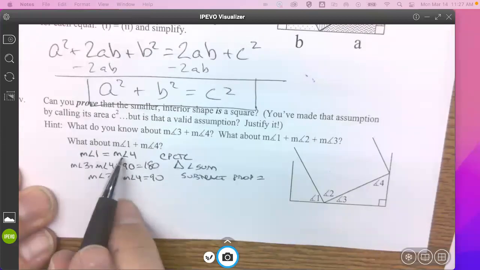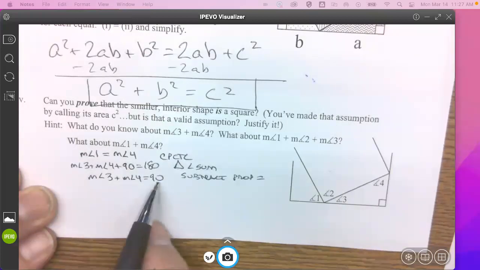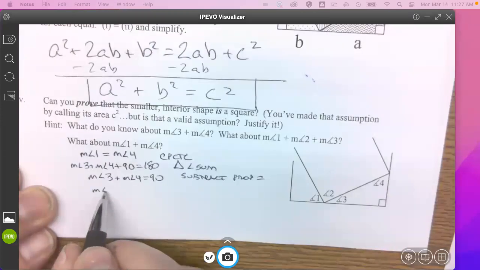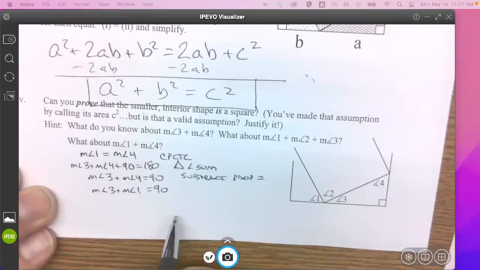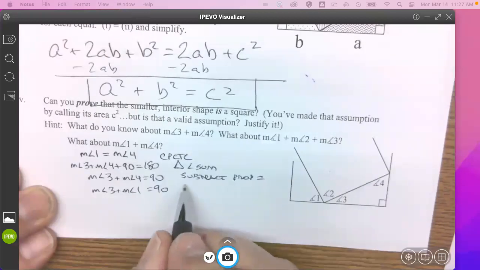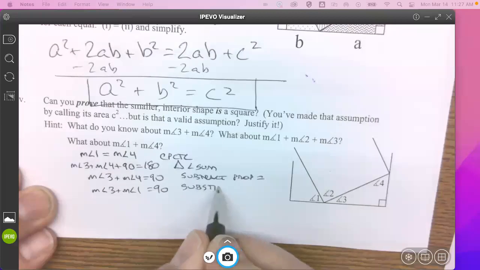And since I have 1 and 4 are the same, and 3 and 4 make 90, I can say that the measure of angle 3 plus the measure of angle 1 equals 90. Substitution.